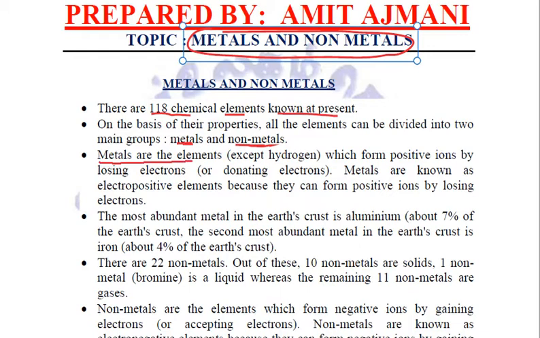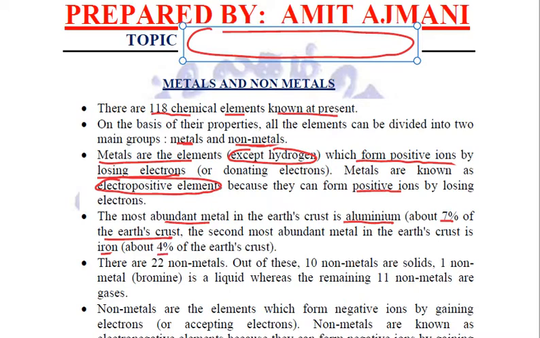Metals are the elements, except hydrogen, which form positive ions. And how do they form positive ions? They do so by losing electrons. That is why they form positive ions and they are called electropositive elements. The most abundant metal in the earth crust is aluminium, which is about 7% of the earth crust. And the second most abundant metal in the earth crust is iron, approximately 4% of the earth crust.